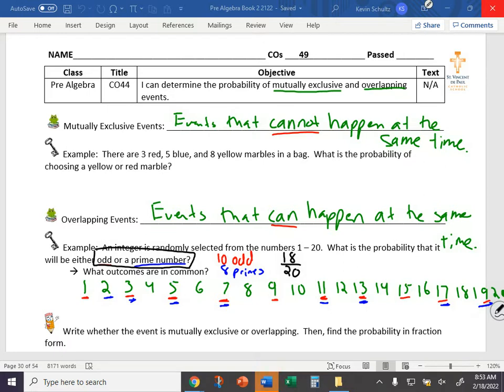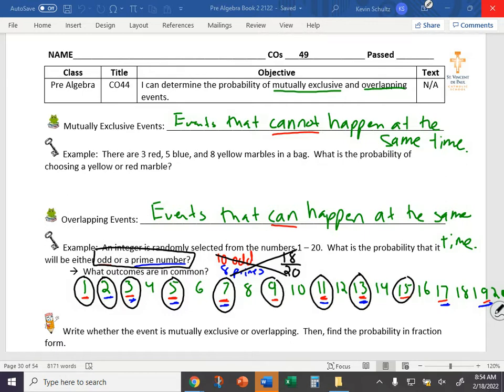Instead, we want to count up each successful outcome. 1 is successful because it's odd. 2 is successful because it's prime. 3 is successful because it's odd and prime, but we only want to count it once, not as both an odd and a prime. 5 is counted once. 7, 9, 11, 13, 15, 17, and 19.